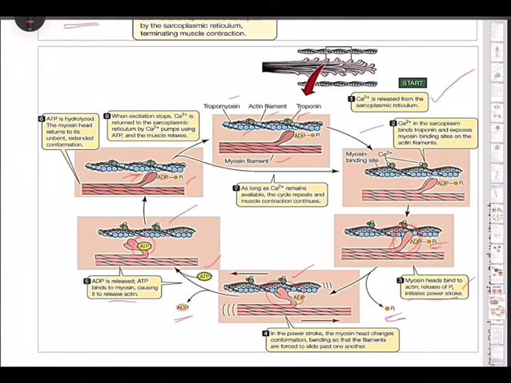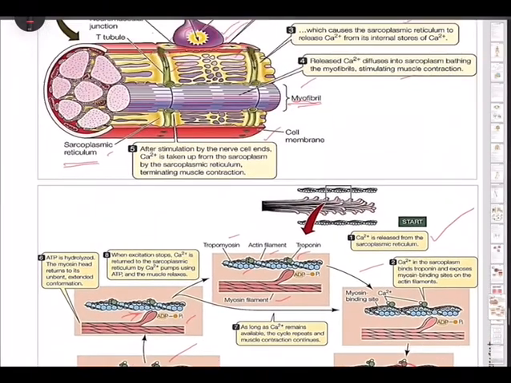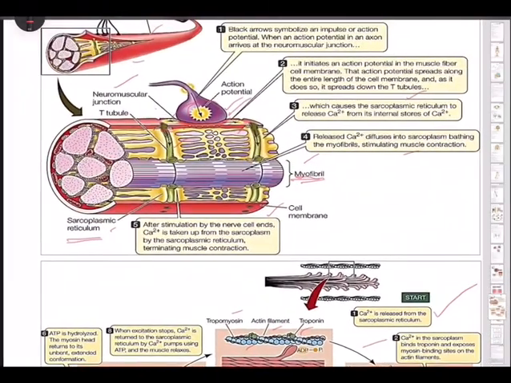A motor neuron along with the muscle fibers connected to it makes a unit, a motor unit. The junction between a motor neuron and the sarcolemma of the muscle fiber is called the neuromuscular junction. Just now I have shown you here the neuromuscular junction.